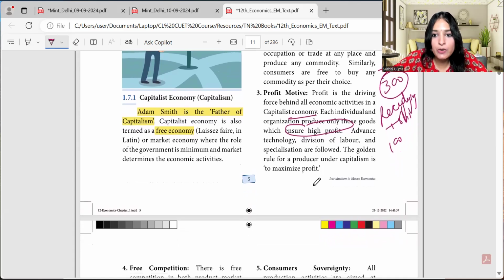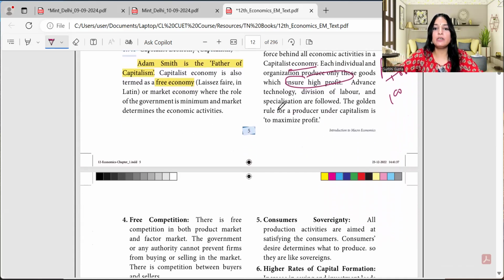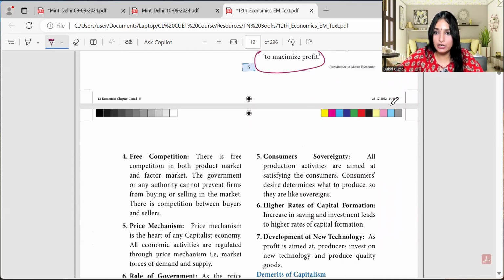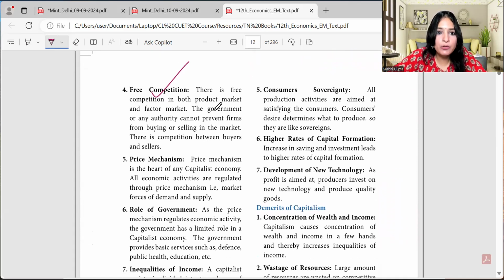The golden rule for a producer under capitalism is to maximize profit. The producer, because he's owning everything privately, the golden rule is to maximize the profit. As I maximize the profit with the t-shirt, that is leaving me with 300 rupees. There's free competition. That means that both product market and factor market have free competition, and the government cannot say that you buy from this, or restrict you from anything.